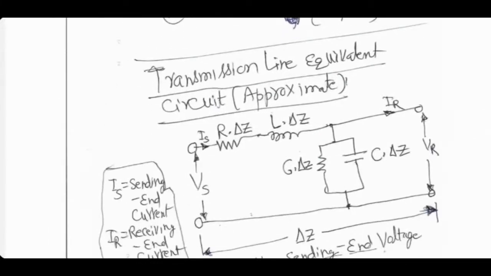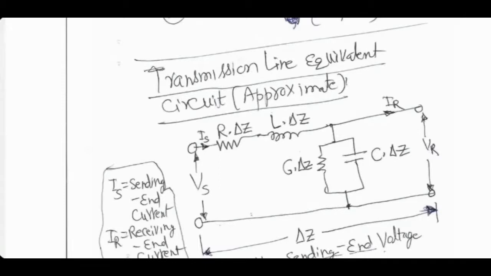is shown here. I am assuming it's a short line, so I'm assuming that the line is traveling along the z-axis of the coordinate system, and in the xy plane, the cross-section of the conductors is lying. Effect of the cross-section on the performance is being ignored, except for the fact that it will help in determining inductance, resistance, etc. But we would assume that current and voltage change only with z, the direction of travel of the signal.